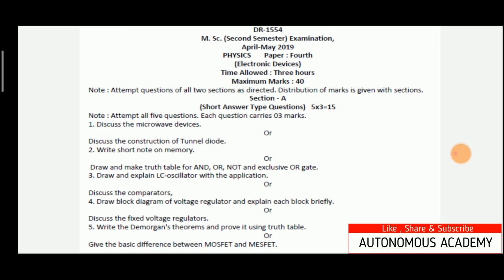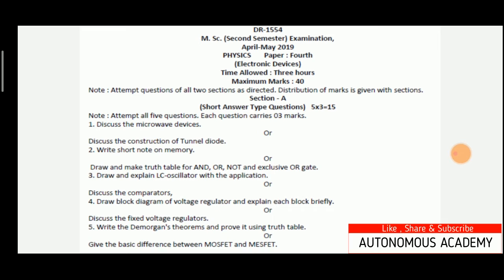For manufacturing the tunnel diode we can use gallium arsenide and germanium material. This tunnel diode consists of two electrodes, namely anode and cathode. Here p-type semiconductor material acts as anode and the n-type semiconductor material acts as cathode.